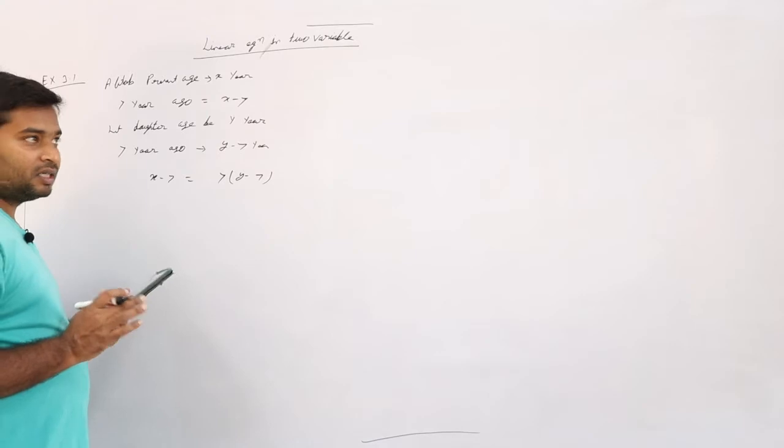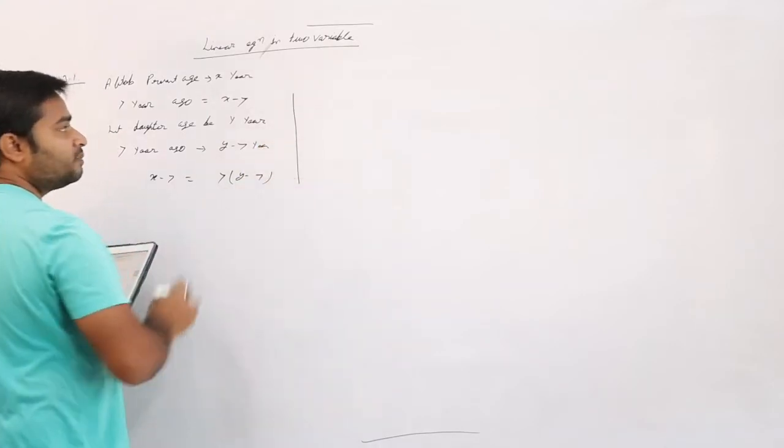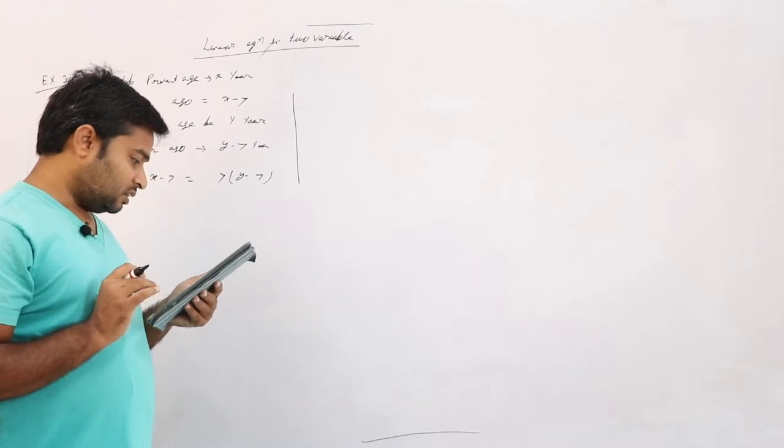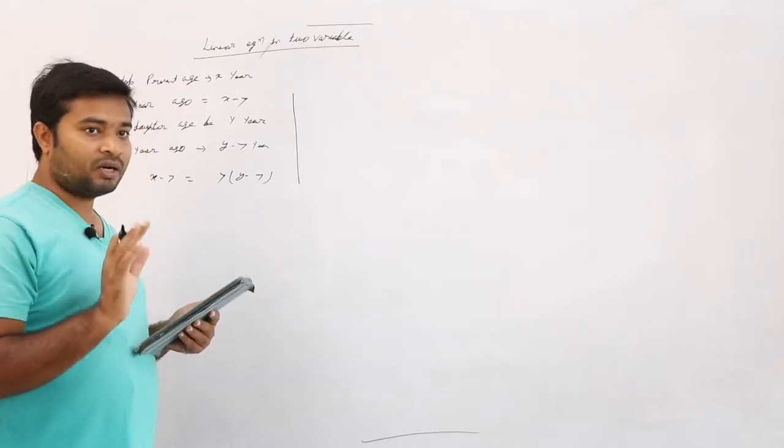Next part of the question says, also 3 years from now.